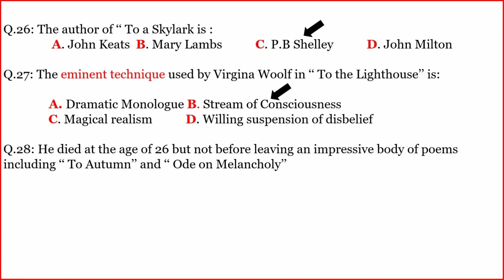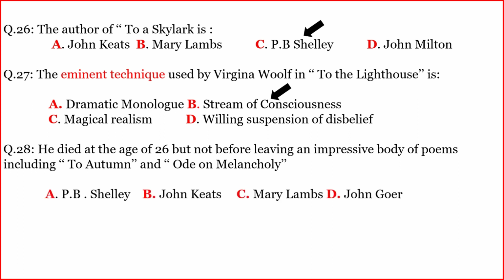Another question. He died at the age of 26, but not before leaving an impressive body of poems, including To Autumn and Ode on Melancholy. The correct option is A. John Keats.